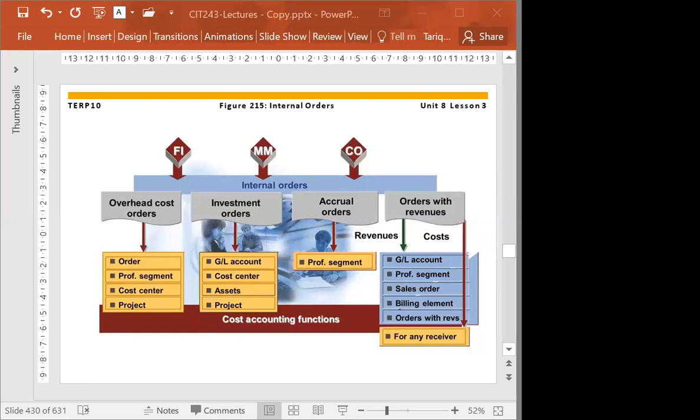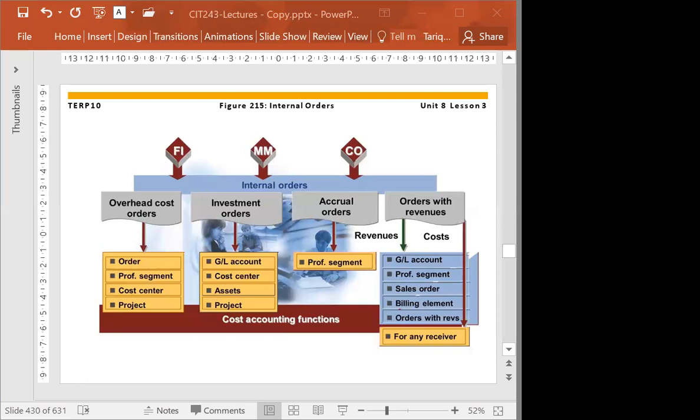So we are accumulating your vacation salary in that order, or we are calculating your vacation days. Every month you earn like 3 days or 4 days. So at the end of the year, you have accumulated vacation. If you're doing that kind of activity, we call that internal order an accrual order.